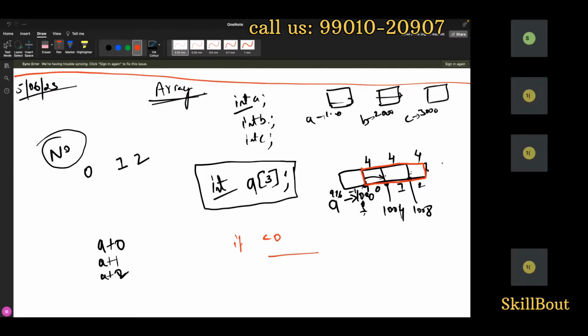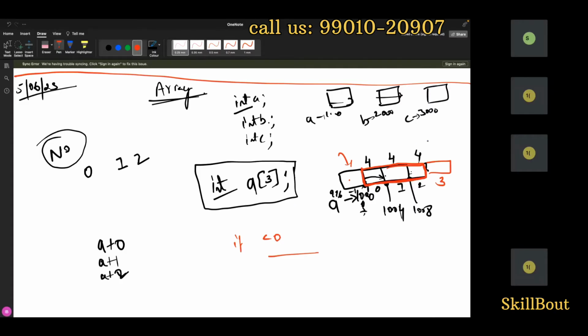Or else I can even access, in C language, the third index also. You can access it, but it is not reserved by A. What does this reservation mean? Now we can store the data, but in the near future someone comes and occupies this memory. I don't have any right to say that it's my place. It belongs to someone else. Only I have the right to three blocks. That is what we got, three blocks only. To overcome this situation, C++, Java, or Python came with something called out-of-bound exceptions. Array out of bound, you will get it.